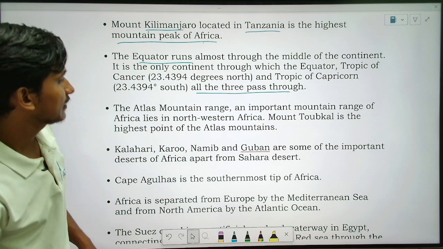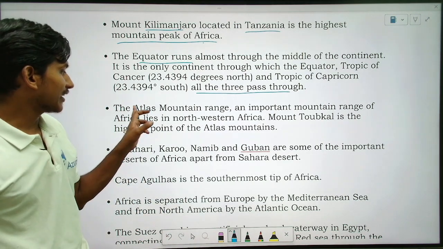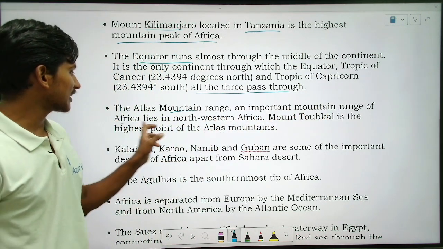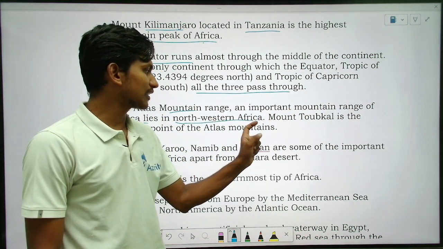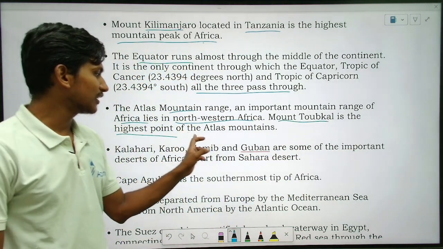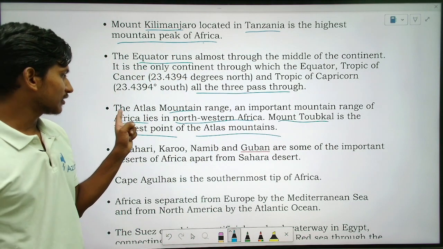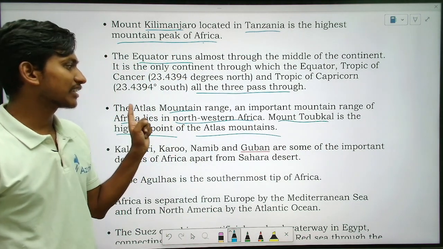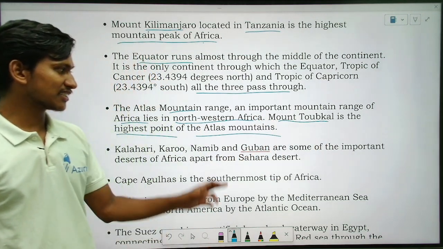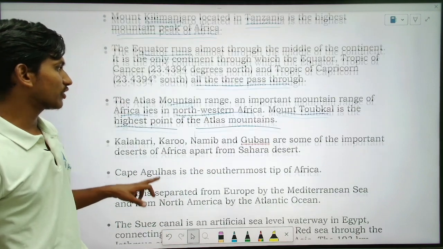So see here, next, the Atlas mountain range, an important mountain range of Africa, lies in northwestern Africa. Mount Toubkal is the highest point of the Atlas mountains. So the Atlas mountain range, in that Mount Toubkal is the highest mountain. Okay, so the next point is what?